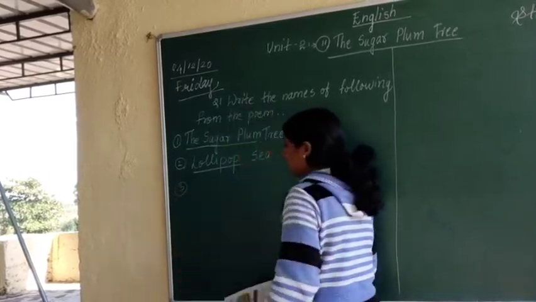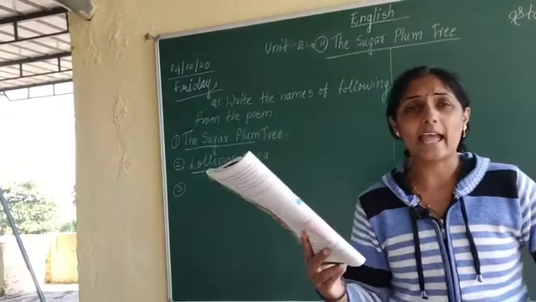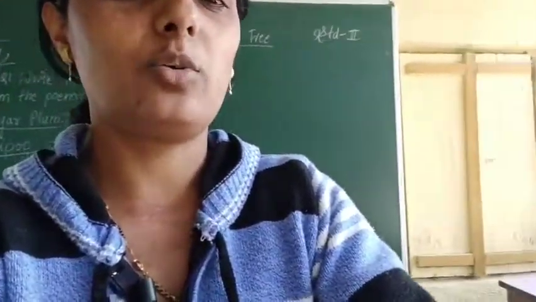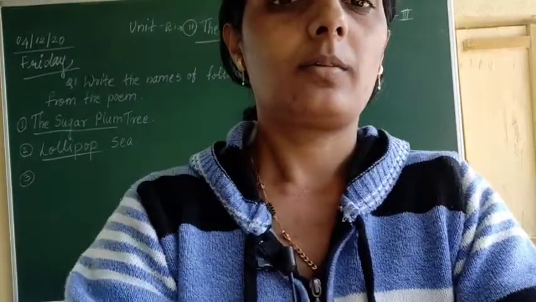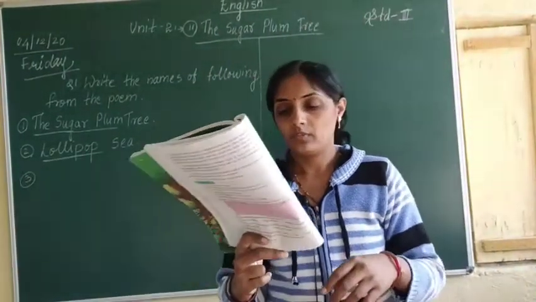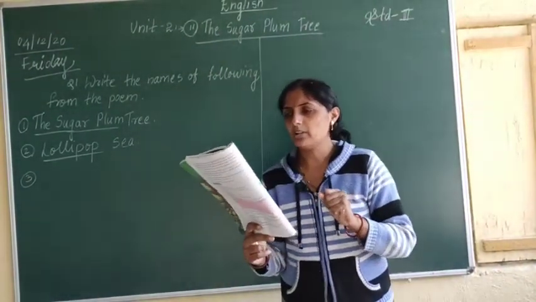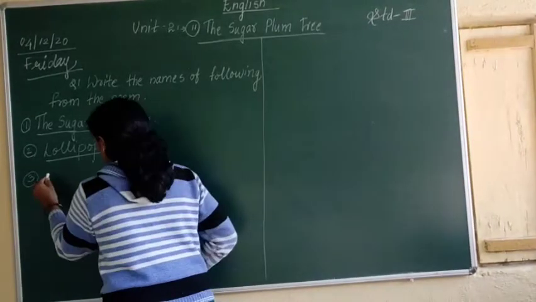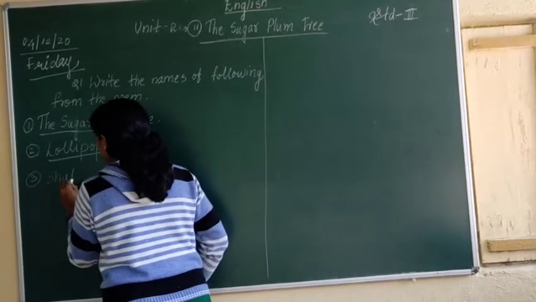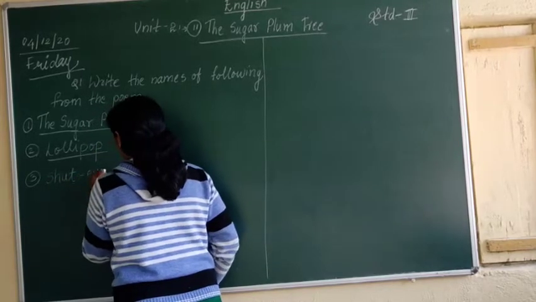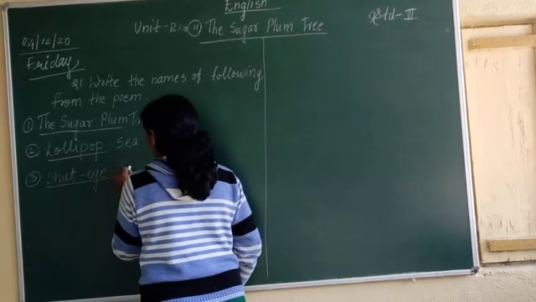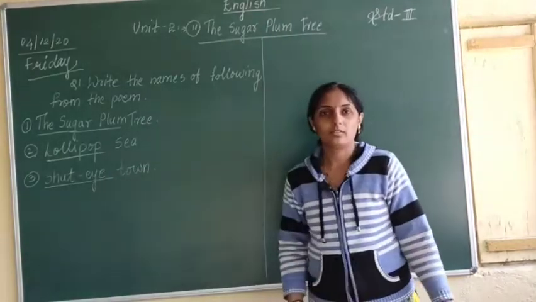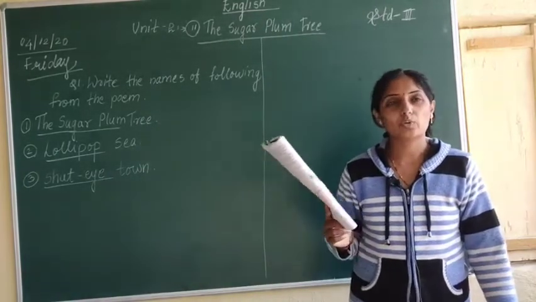The third blank which is given here is dash town. What will be the answer, dash town? Which town will it be? Shut Eye Town. Okay. So the answer will be shut, S-H-U-T, shut eye. This is our answer, and further we are going to write down town. Shut Eye Town. Okay. This was our first question.